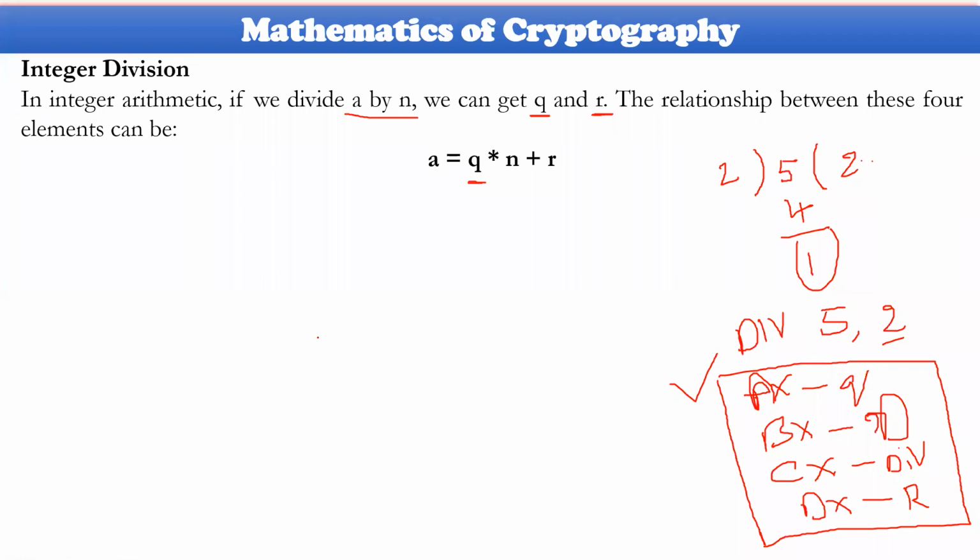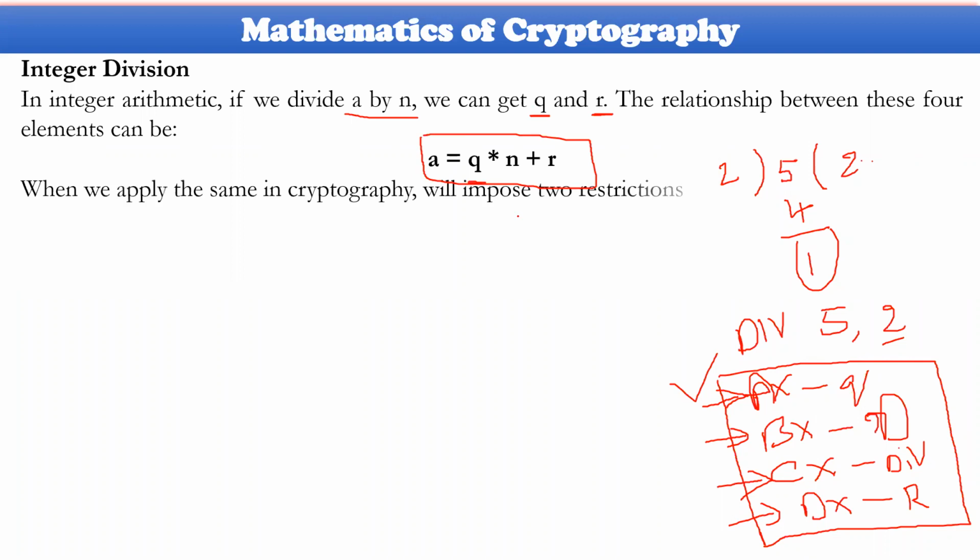So I will load debug for you. Then you will see how integer division happens for specific integers in any language. Normally the accumulator stores the quotient, the base register stores the divisor, CX stores the dividend, and DX stores the remainder. Everything will be separate values. There is no decimal value in terms of integers. So that is why this equation has been drawn, and this equation has been taken into consideration.